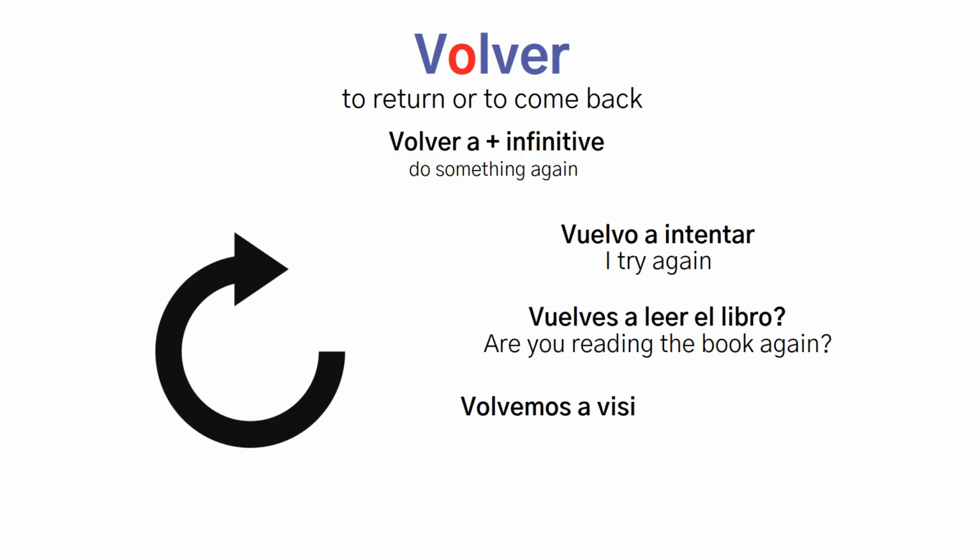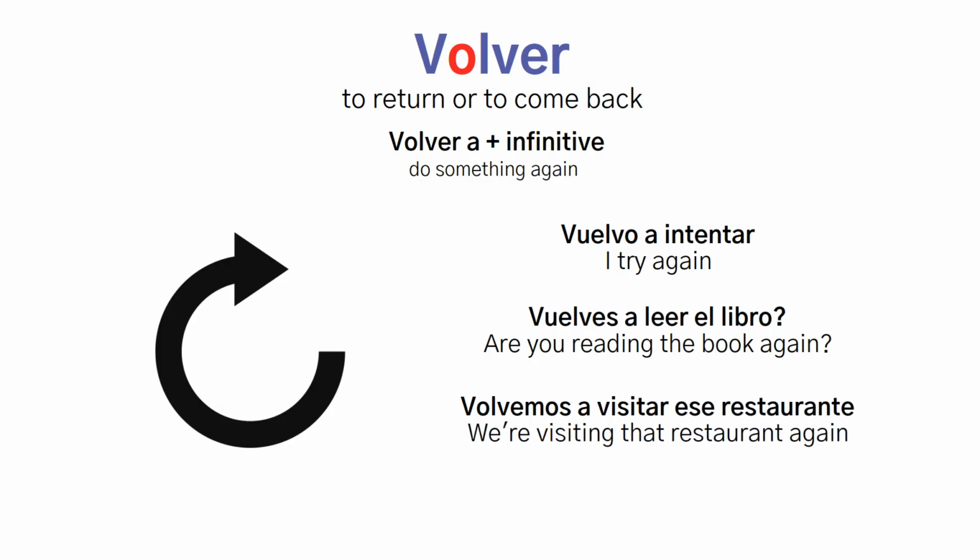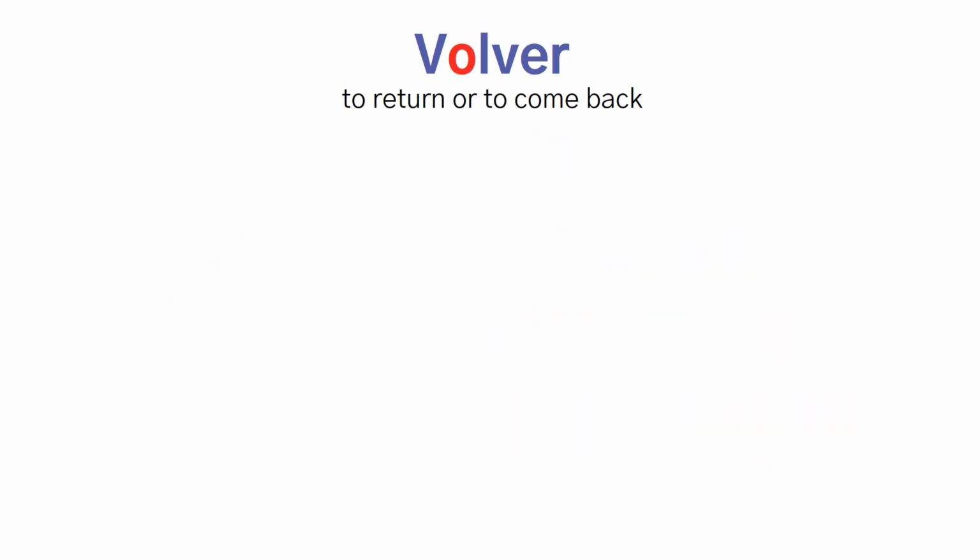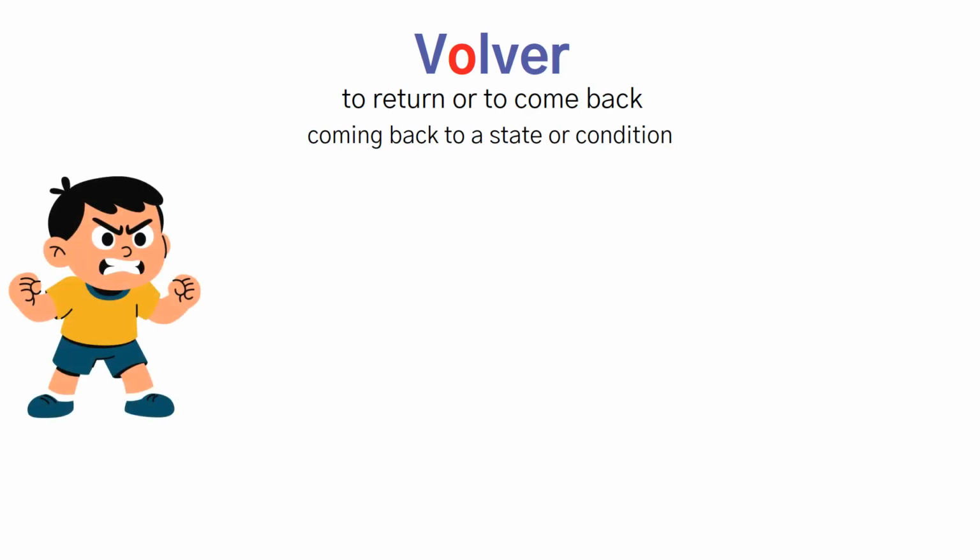Volvemos a visitar ese restaurante. We're visiting that restaurant again. This construction is everywhere in Spanish. Anytime you repeat an action, volver expresses it cleanly. You'll also hear volver in expressions about coming back to a state or condition.